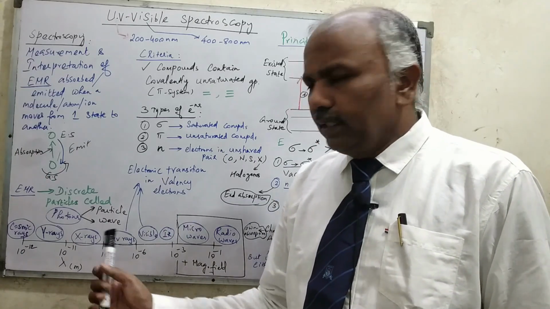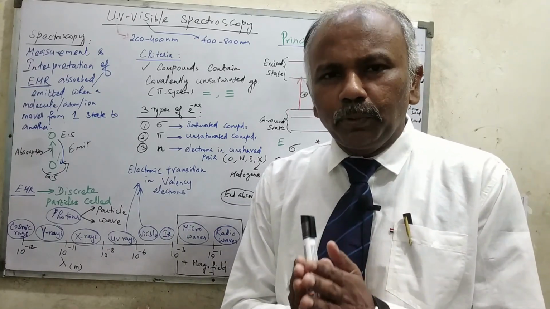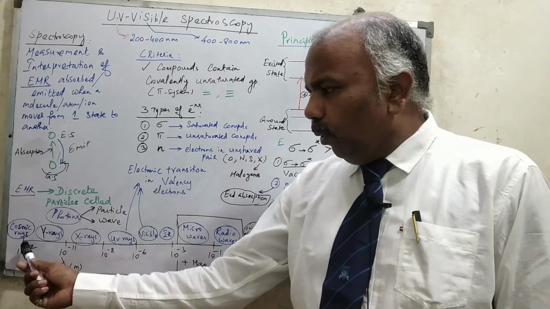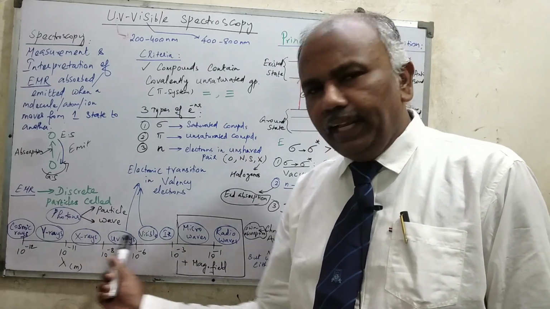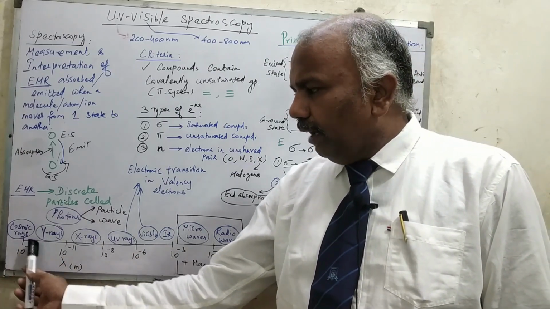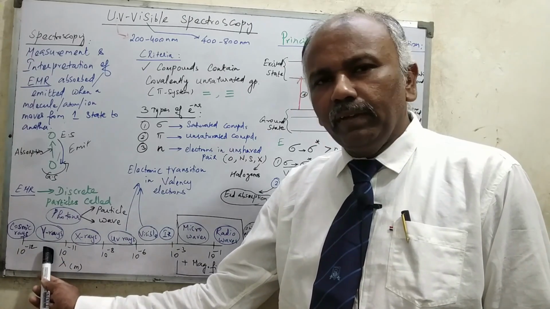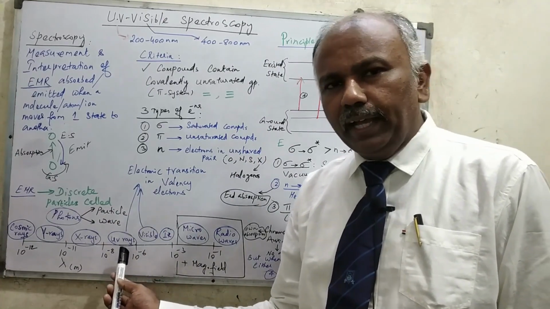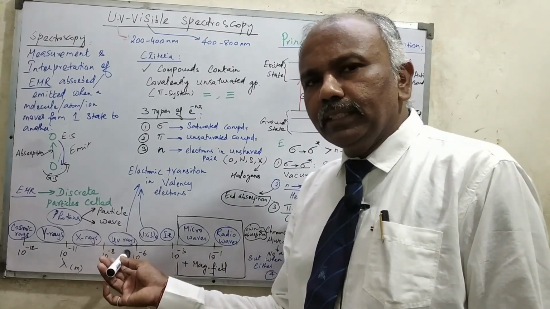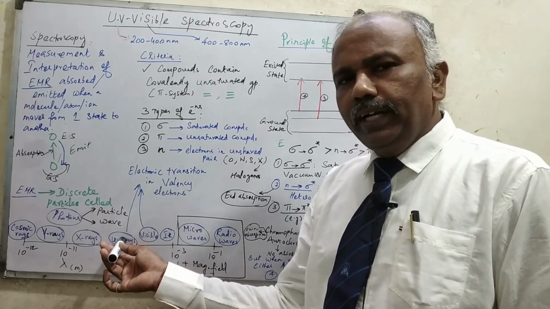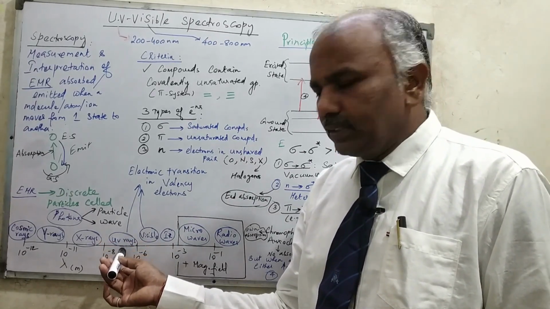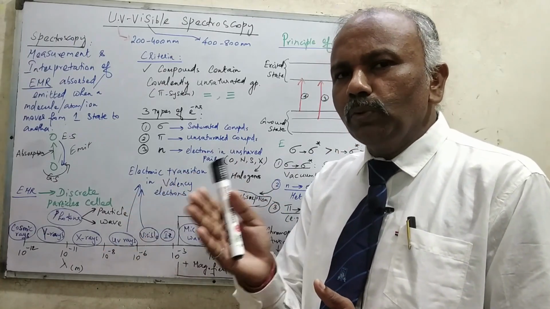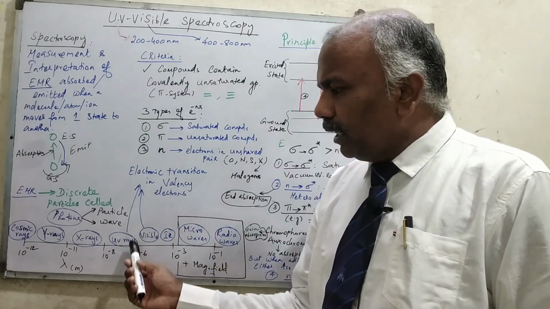A very important concept: energy is inversely proportional to wavelength. So whenever the energy is very high, the wavelength will be lower. When I show these electromagnetic radiations in the range, in this corner they have high energies and lower wavelength. UV radiations and visible radiations also have higher energy. These UV radiations undergo the electronic excitation process, in which the molecule moves from ground state to excited state.